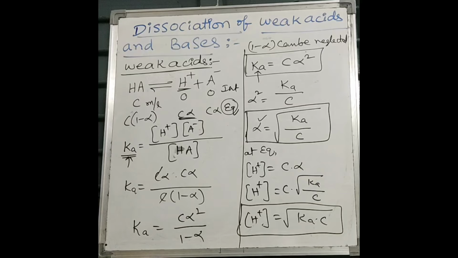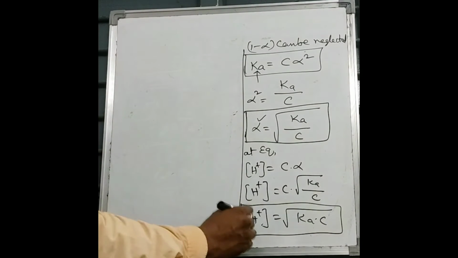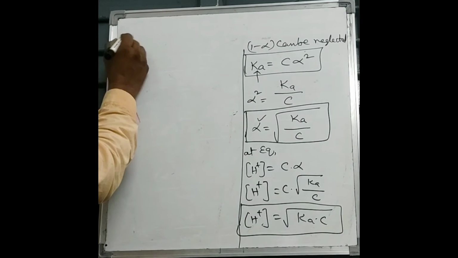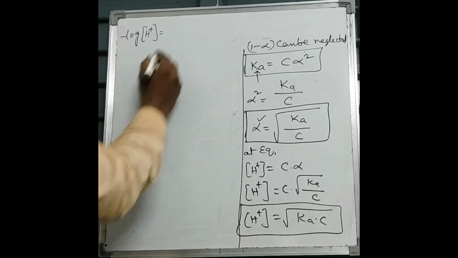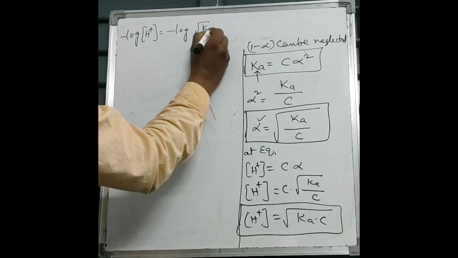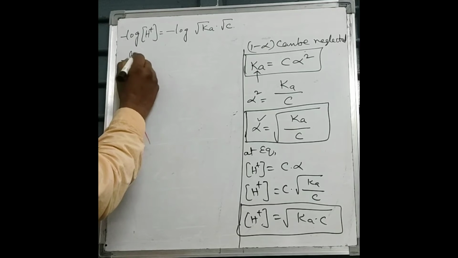And pH of a weak acid can also be calculated as, see here, when we apply minus log here, H plus equals minus log of root Ka into root C, for our convenience. Minus log H plus means what?